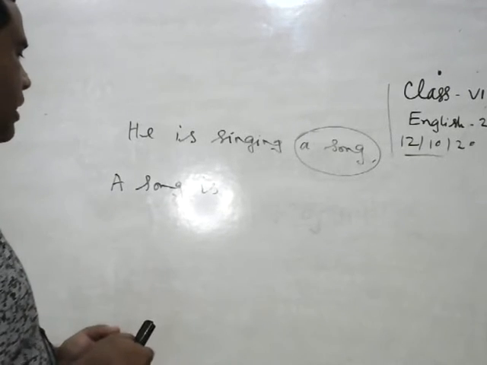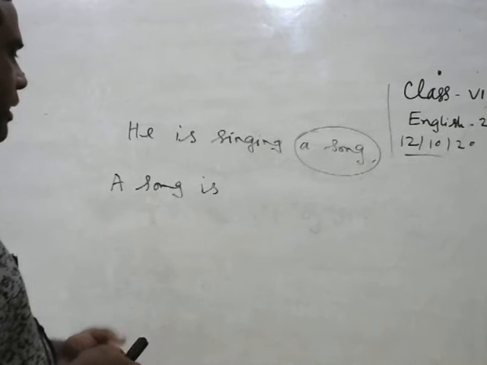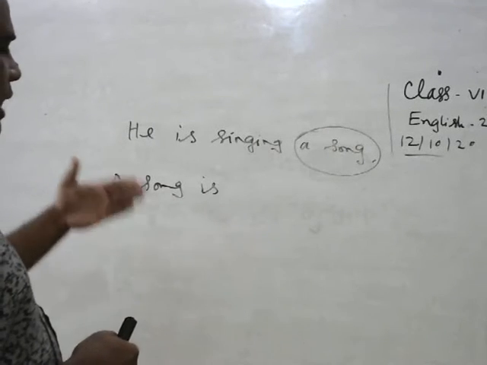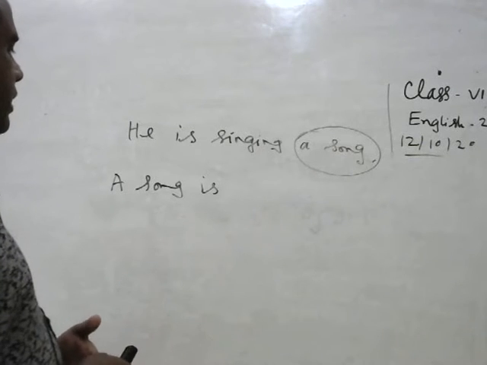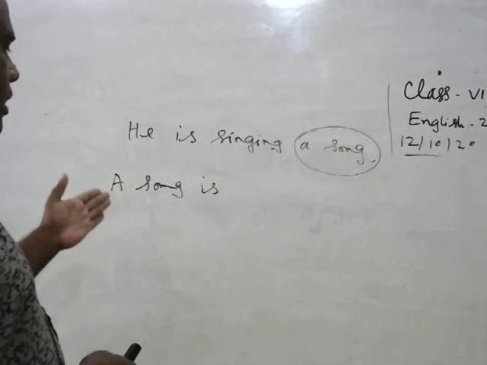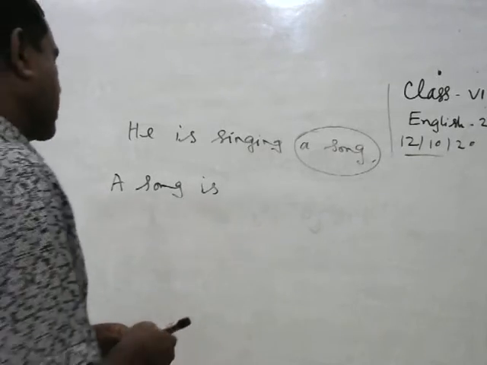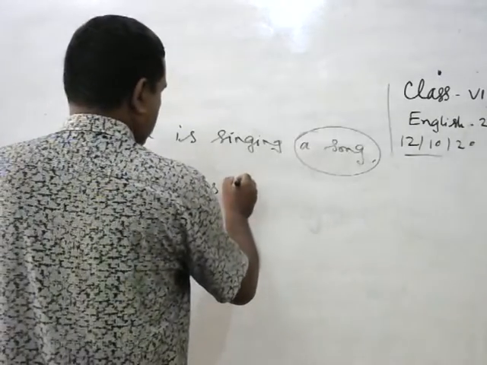If we want to change it to passive, we have to write being after the auxiliary verb.